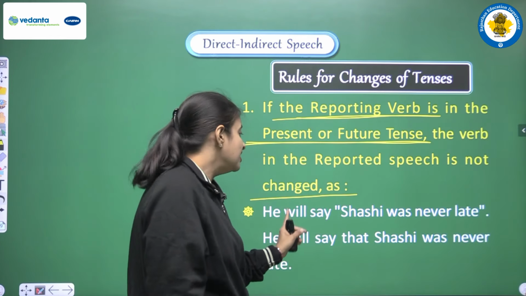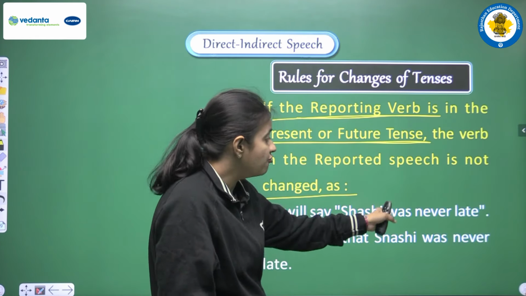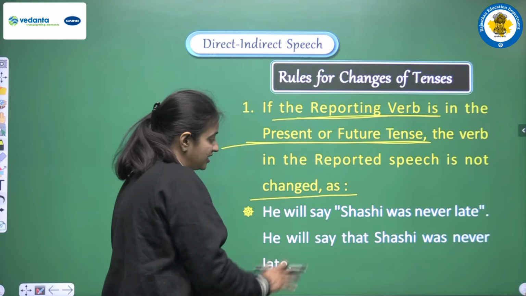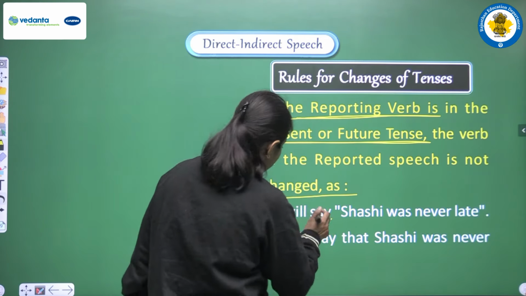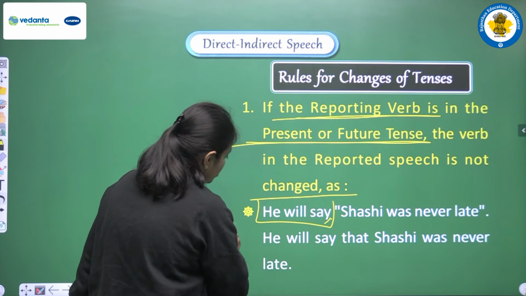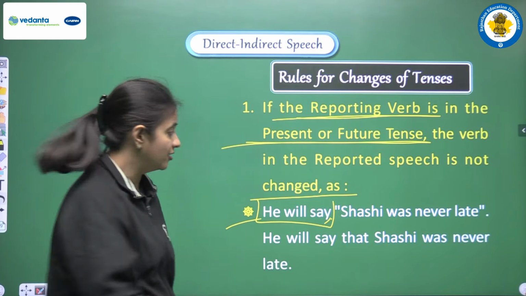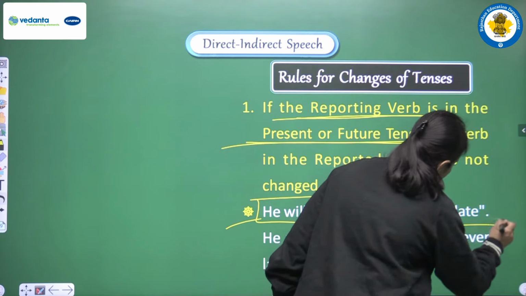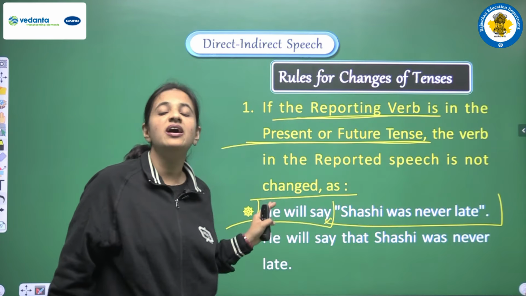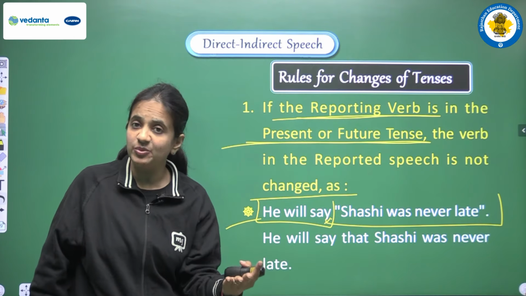The example is, he will say, Shashi was never late. First of all, try to understand the two parts that we have here. The first part is "he will say". This part is known as the reporting verb. The second part, in between the inverted commas, is "Shashi was never late". This part is known as reported speech, right?